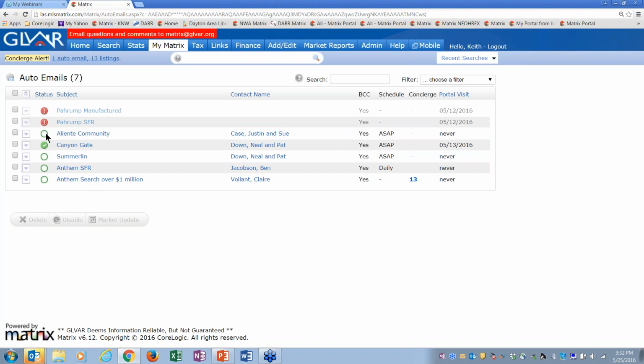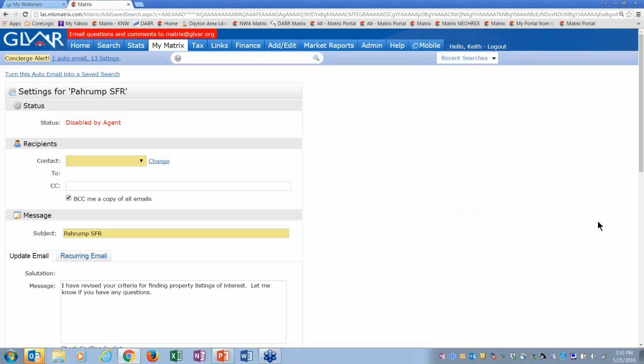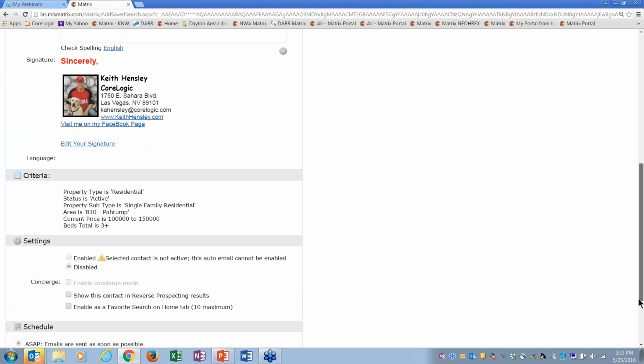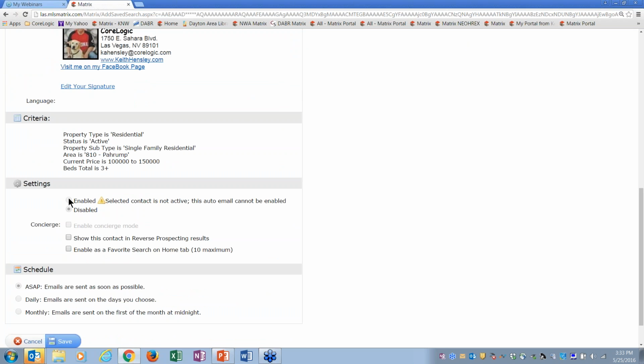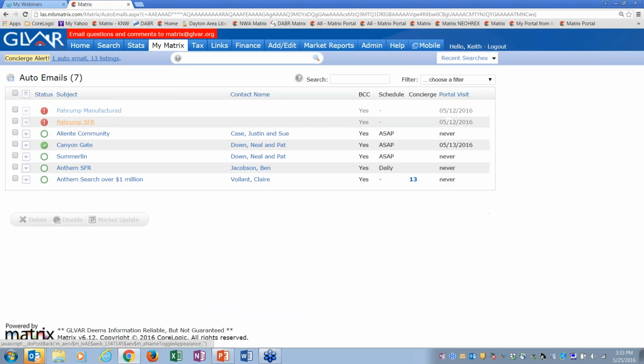Then it gets red and it was disabled. And all you have to do to reactivate it once it turns red is click on it, go to settings, and this one doesn't have a client linked up to it. But you'll just be able to enable it again. That's all you do to turn it right back on, okay?